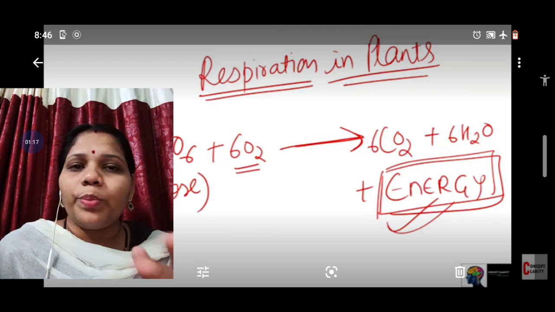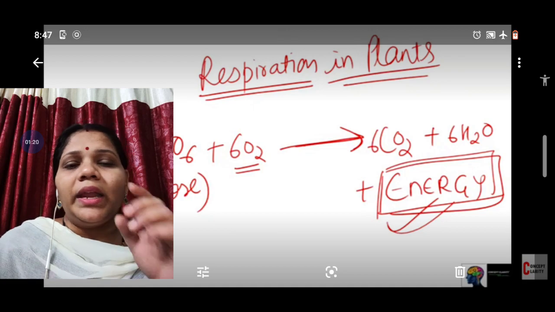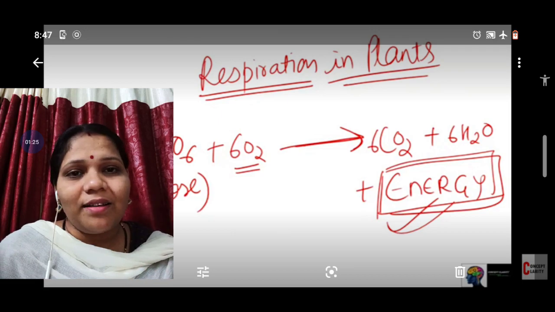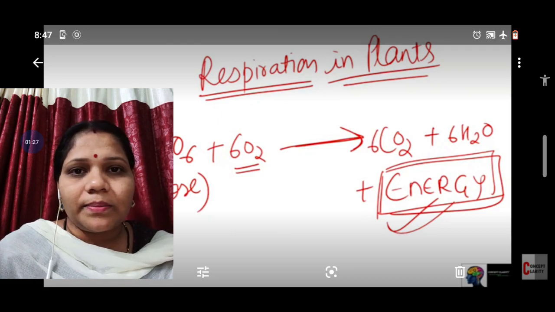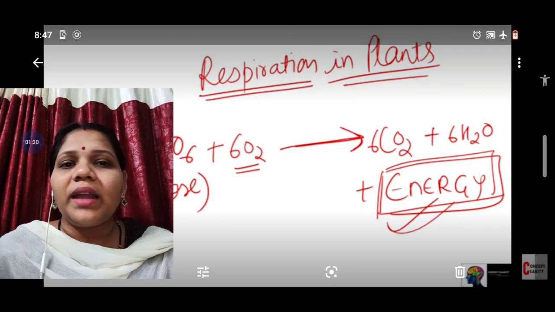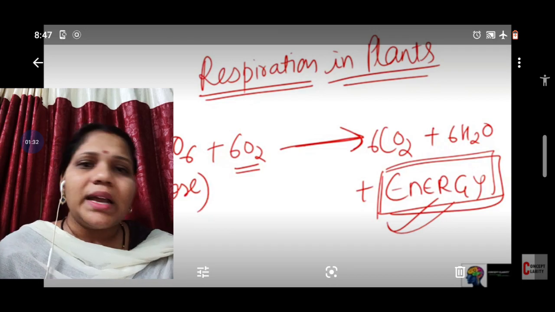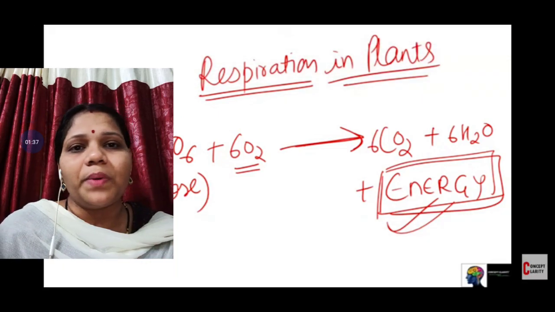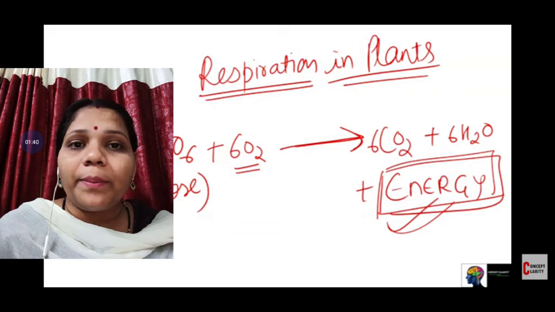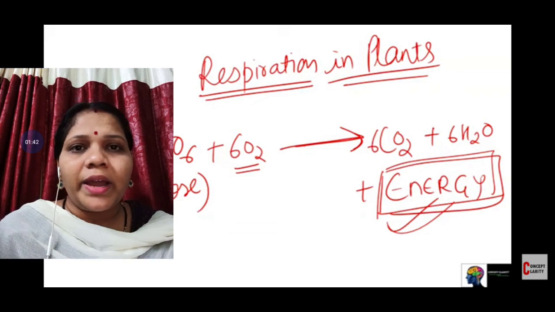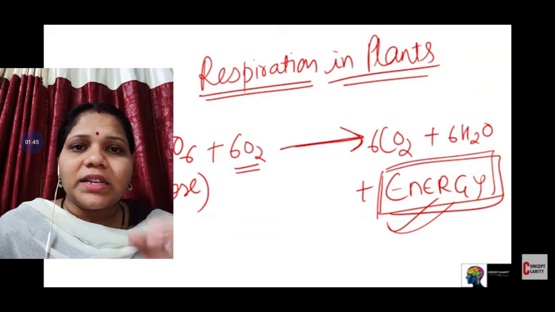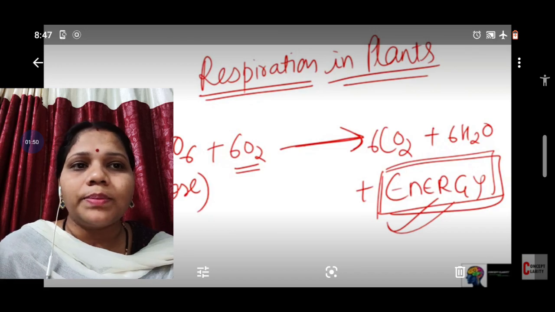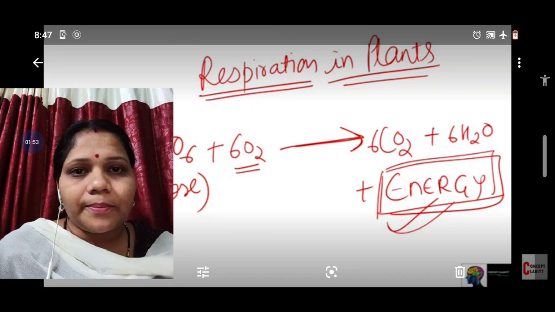We previously learned that in the daytime the plant takes in carbon dioxide and releases oxygen. But at night time, the plant takes in oxygen and releases carbon dioxide. That's why our parents tell us not to sleep under a tree at night. Because at night it releases carbon dioxide and takes oxygen. And that oxygen is utilized here for conversion of glucose to energy.